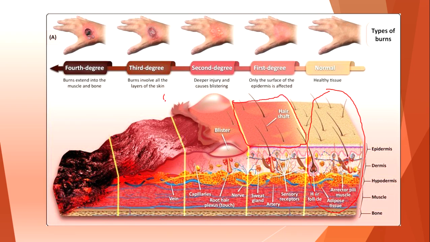When we deal with second degree, we have erythema and blisters. Blisters can fill with yellowish serous fluid. In third degree of the burns, all layers of the skin are involved. And when we talk about fourth degree of the burns, all layers of the skin and deeper tissues are damaged.